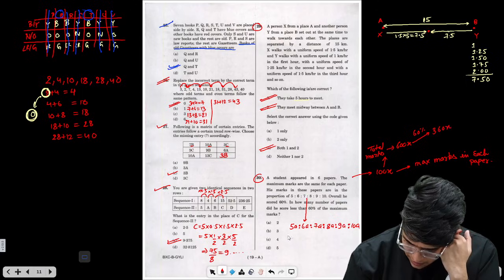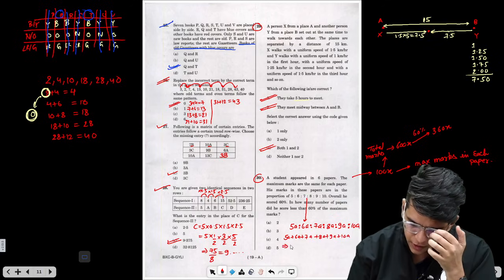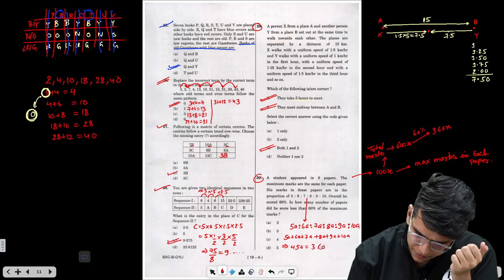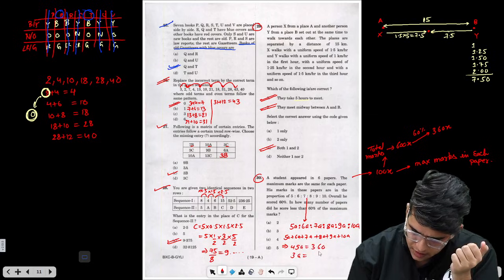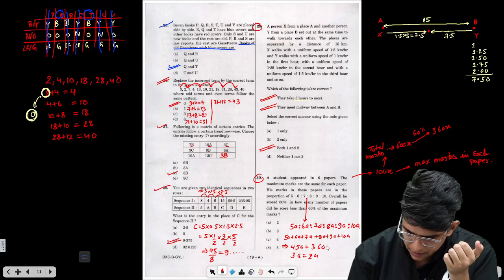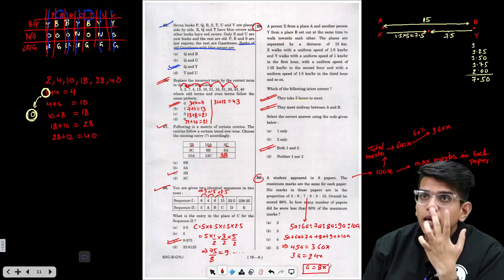Now the sum of all these: 5a plus 6a plus 7a plus 8a plus 9a plus 10a is nothing but 15, 15, 15, 45a. 45a is nothing but 360x. So a is nothing but 8x.